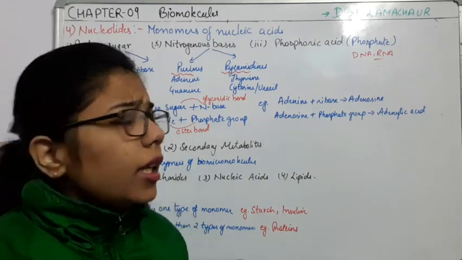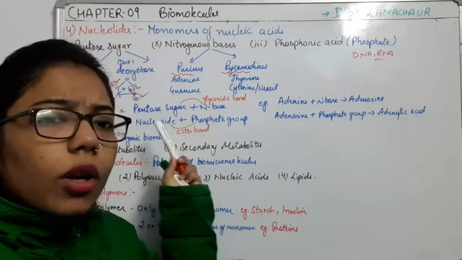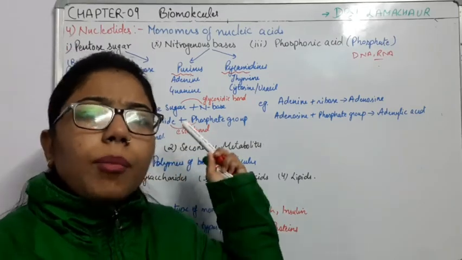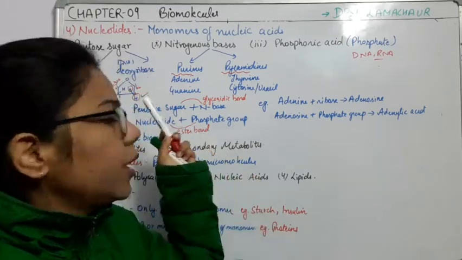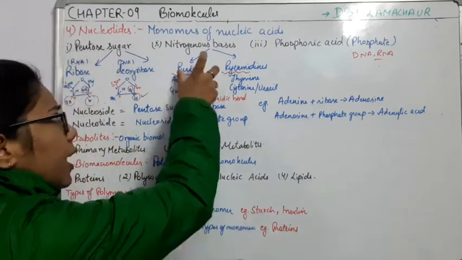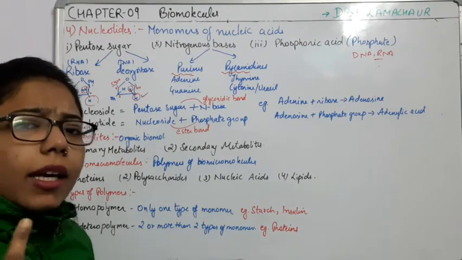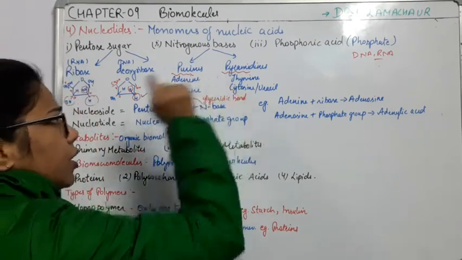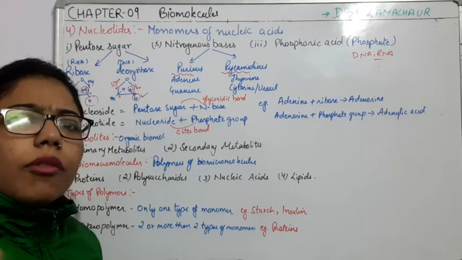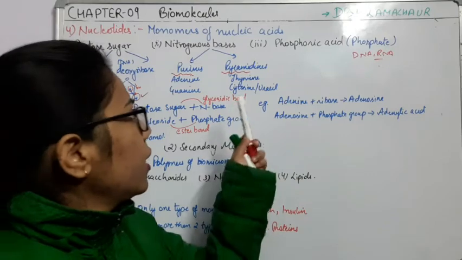Purine has a two-membered ring; if you see the structure diagram of purine, it is formed of two cyclic rings. If you see the structure of pyrimidine, it is a one-membered, one cyclic ring.